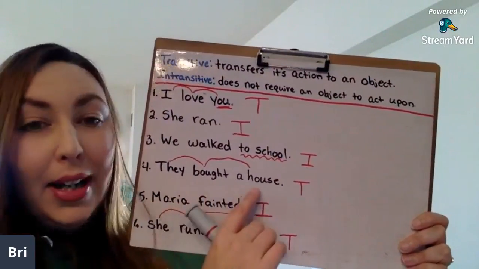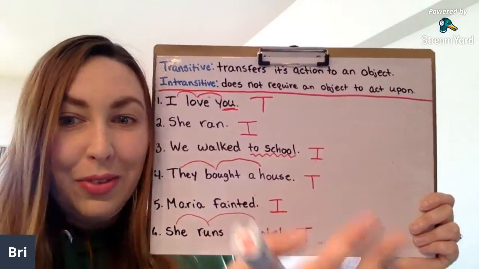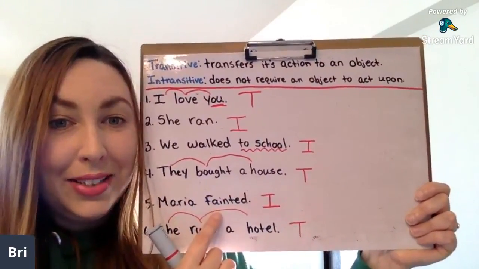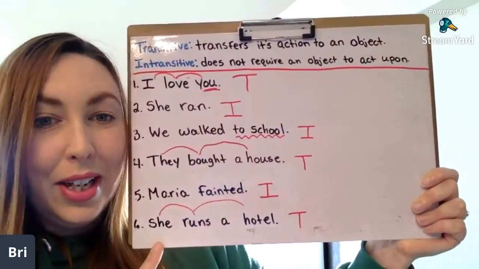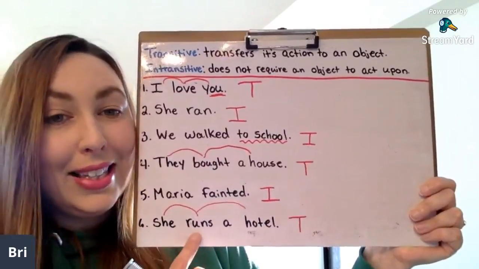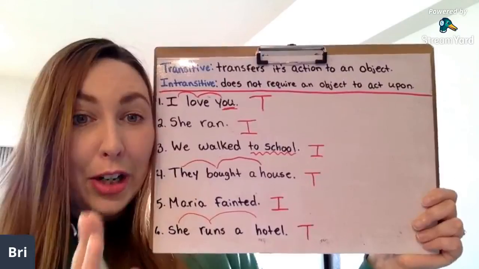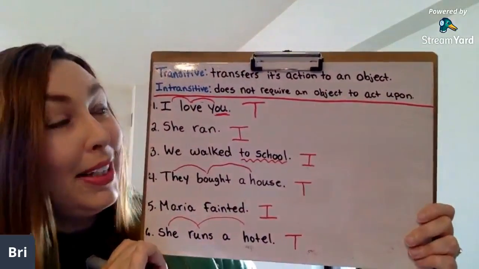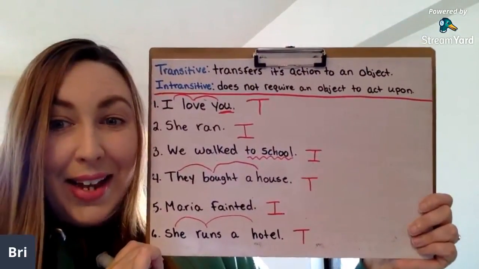Then they bought a house. Transitive. They bought. What did they buy? Please finish your sentence. They bought a house. Okay, Maria fainted. Oh, she fainted. We don't need an object. Intransitive. She runs a hotel. This is transitive because run in this sentence means to operate. So some verbs can be both. Some can be transitive and some can also be intransitive. So you have to be careful and really look at the sentence, okay?